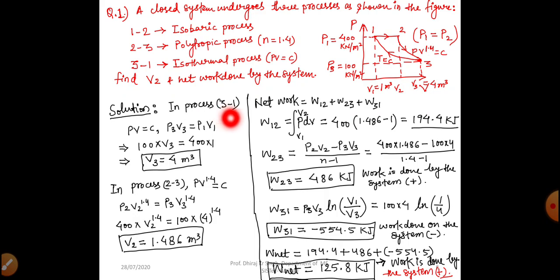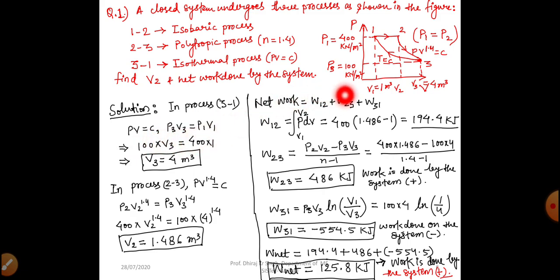So in process 3 to 1, we know process 3 to 1 is isothermal process. So for isothermal process, we will apply our ideal gas equation, PV equal to MRT. So we all know T is constant, so we can write PV equal to constant.